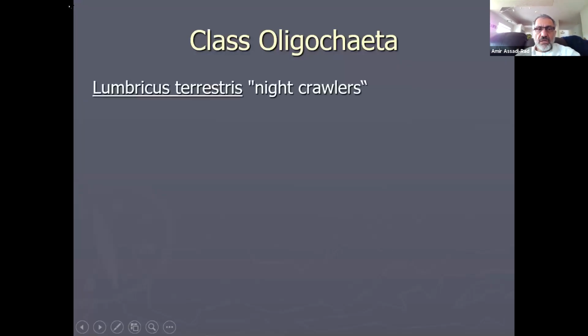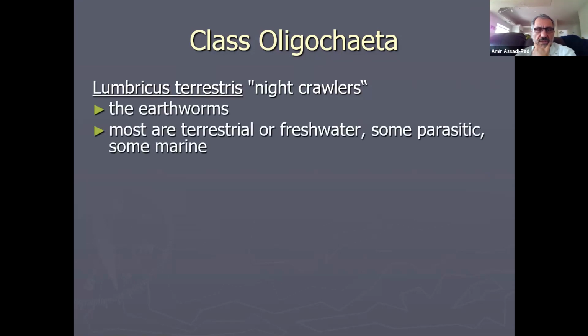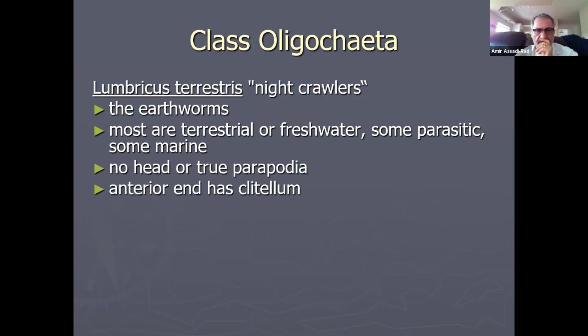Okay, class Oligochaeta, Lumbricus terrestris, that is your night crawler, your earthworm. Another name for this is night crawlers. Most earthworms are terrestrial, some are freshwater, some parasitic, some marine, and they have no head, no parapodia. That statement is for the name of the class. No head or parapodia.